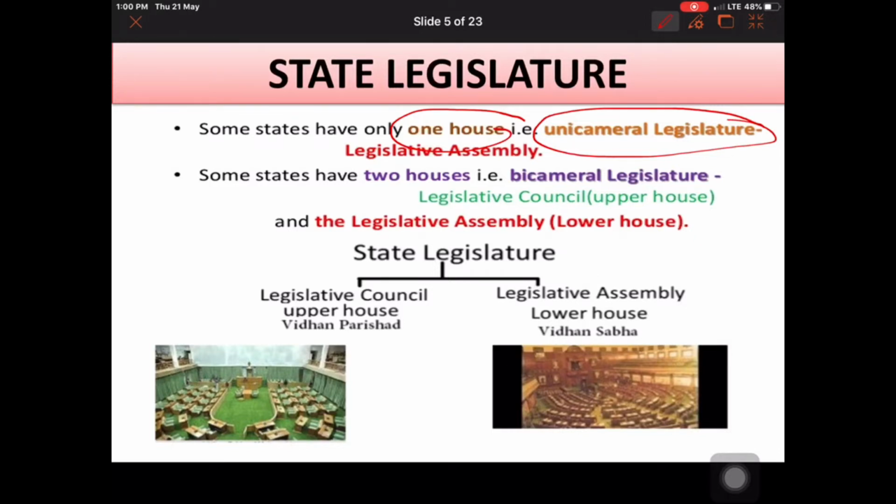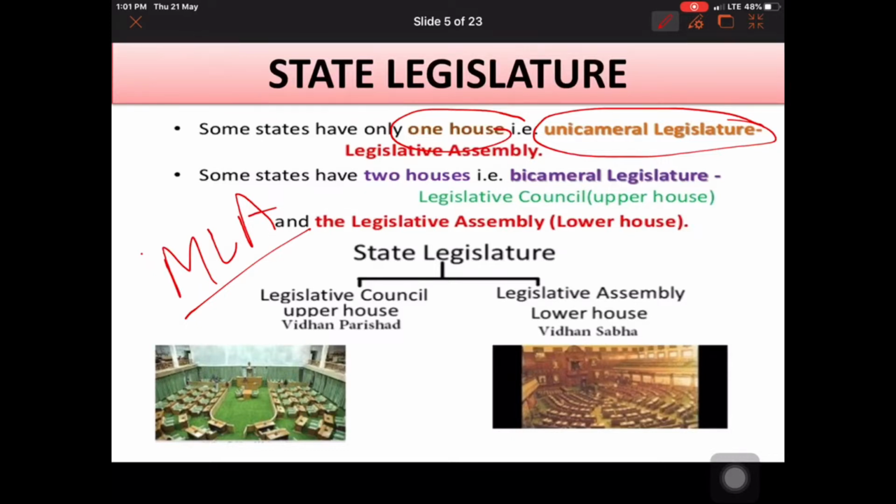The Vidhan Sabha has members of the legislative assembly, MLAs, who are directly elected by the people from different legislative constituencies in a particular state.